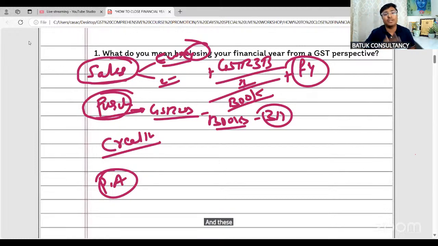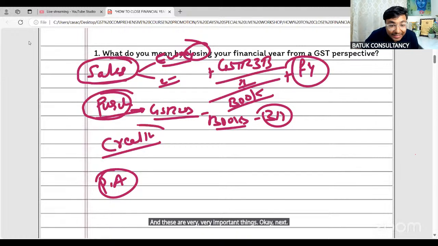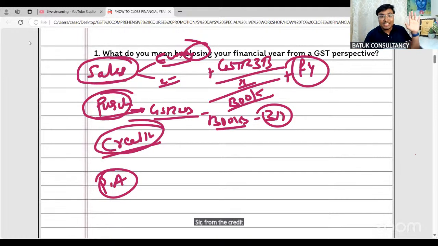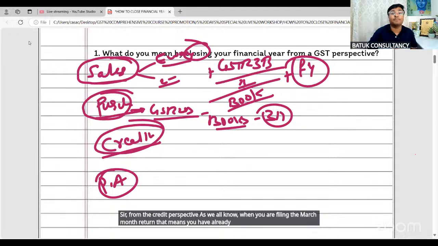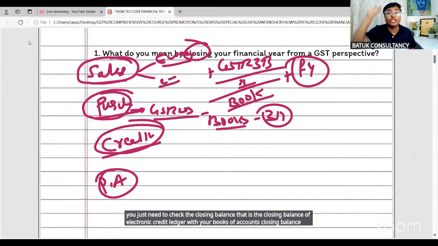Okay, next, sir, from the credit perspective, as we all know, when you are filing the March month return, that means you have already filed the returns till Feb month. So you just need to check the closing balance of the electronic credit ledger with your books of accounts closing balance, which is available in your balance sheet.